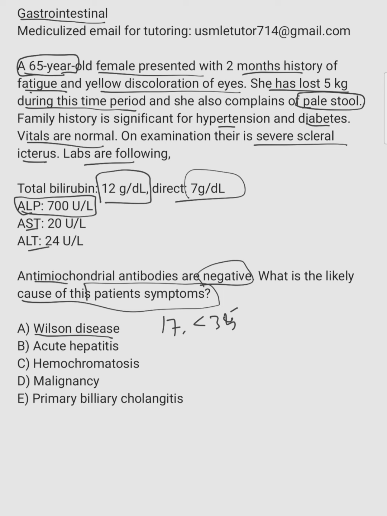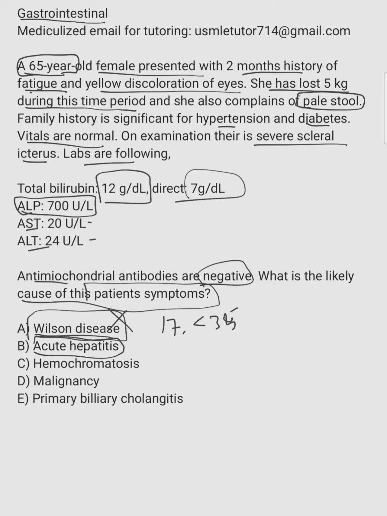But here the patient is really old, and the picture is obstructive jaundice. Also AST and ALT are normal, while Wilson usually affects the AST and ALT as well. Those are the reasons that Wilson is wrong. And Wilson is genetic, right? That's why younger patients are affected most.